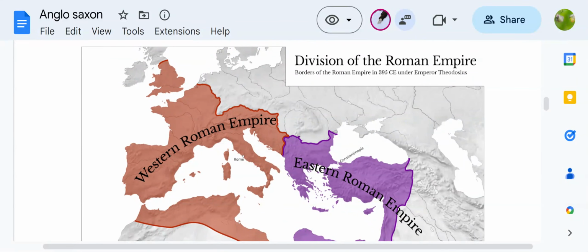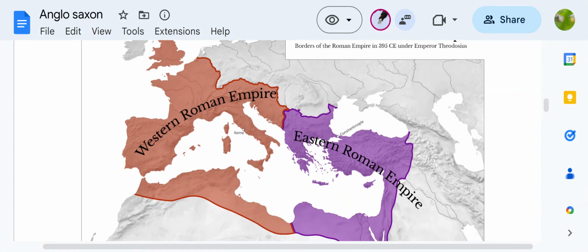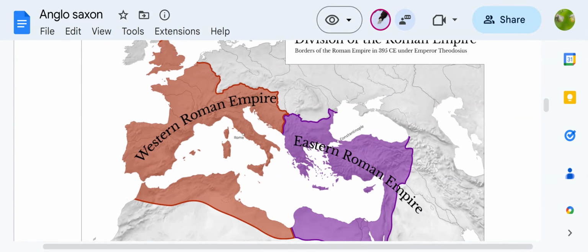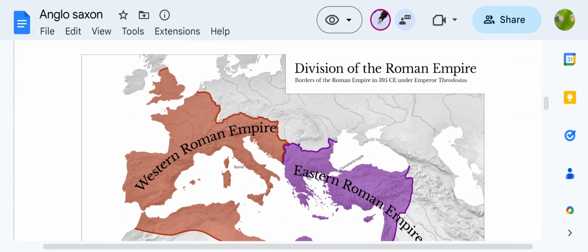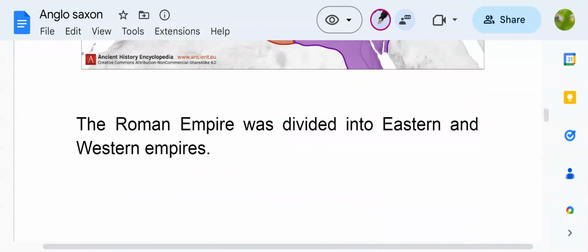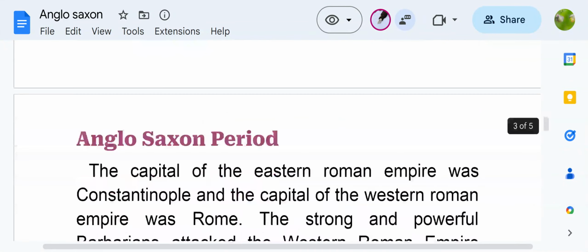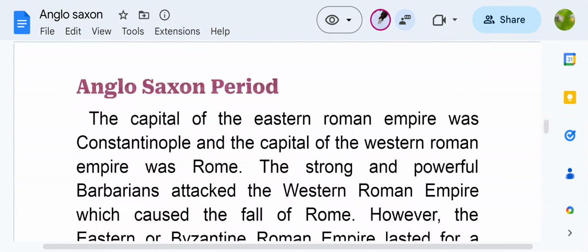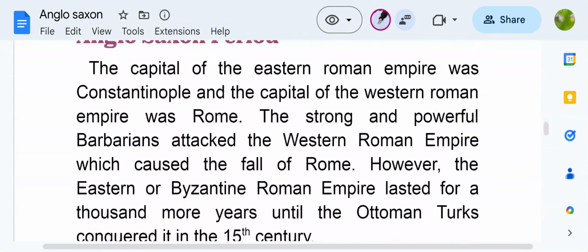Now, here see the division of the Roman Empire. The Roman Empire was divided into two empires: Western Roman Empire and Eastern Roman Empire. You can see a huge part of the British Isles itself was a part of the Western Roman Empire. That's why the same color has been used to mark these two areas. So the capital of the Western Roman Empire was Rome, and the capital of the Eastern Roman Empire was Constantinople. The Roman Empire was divided into Eastern and Western empires. The capital of the Eastern Roman Empire was Constantinople, and of the Western Roman Empire was Rome.